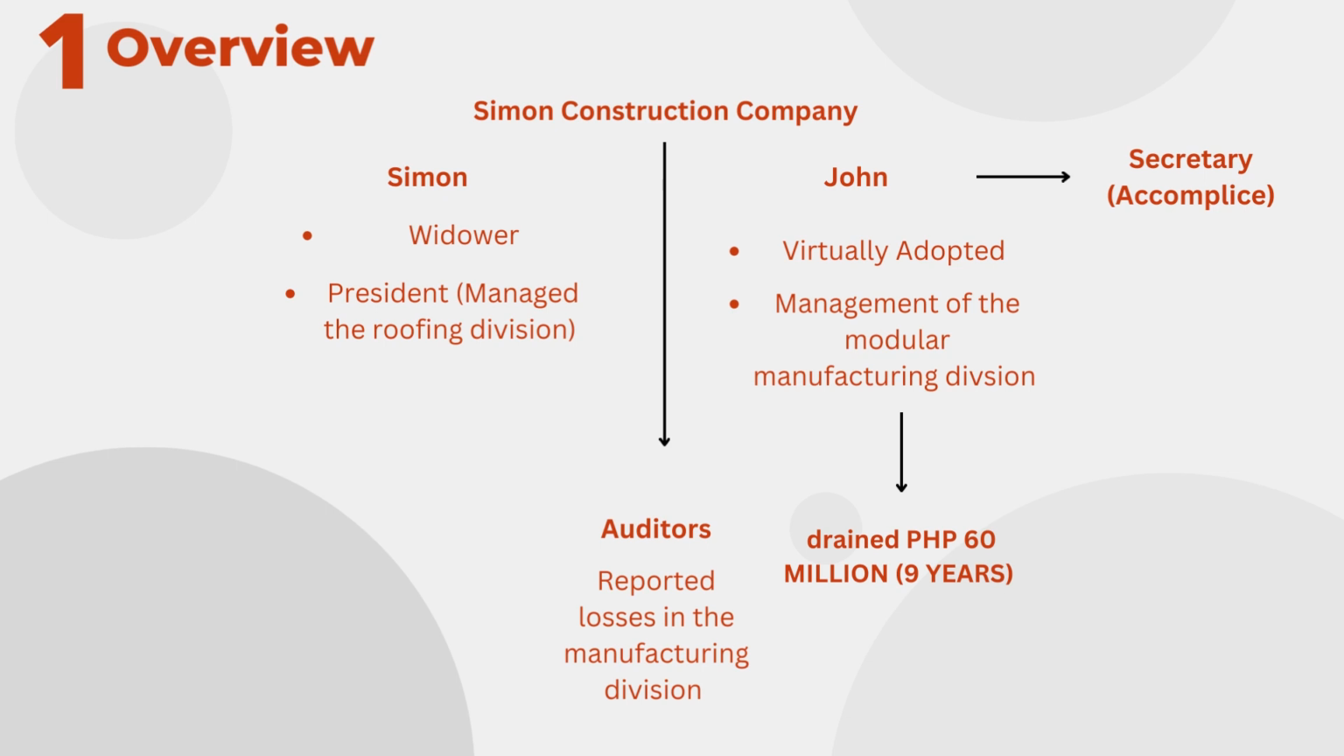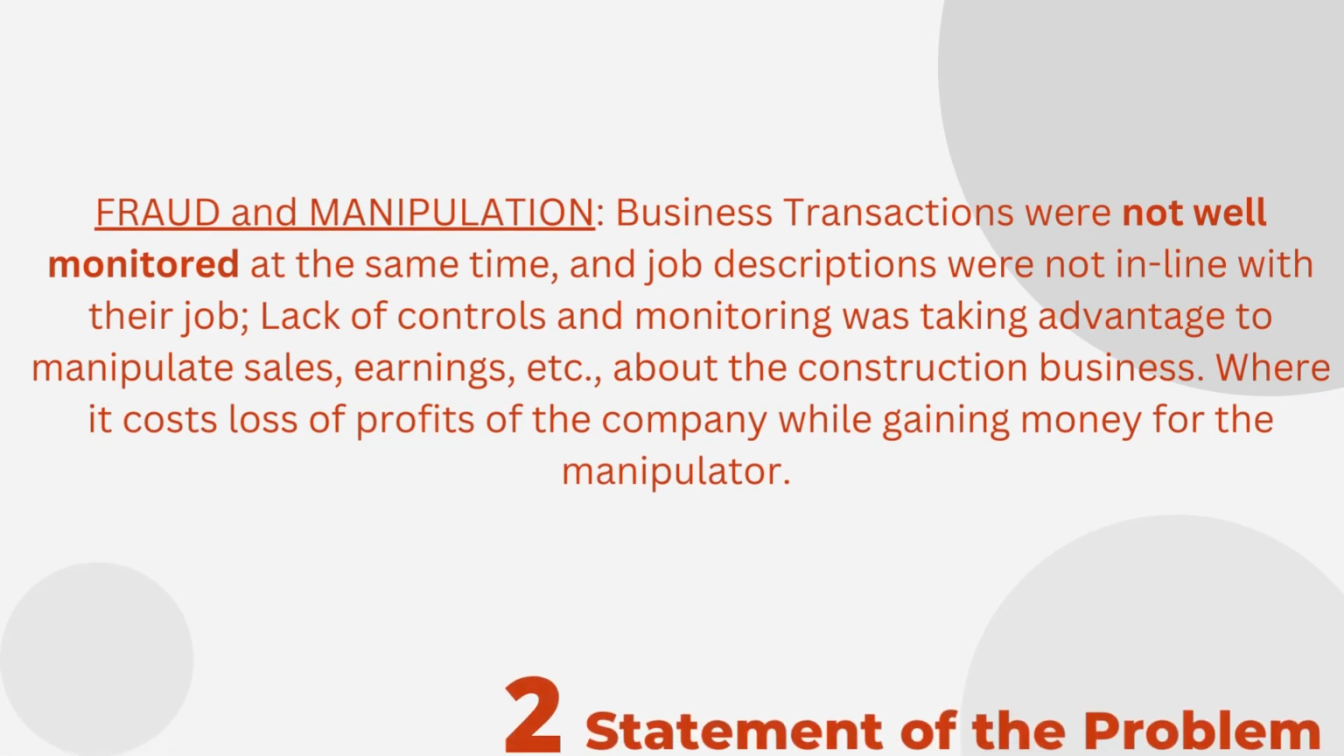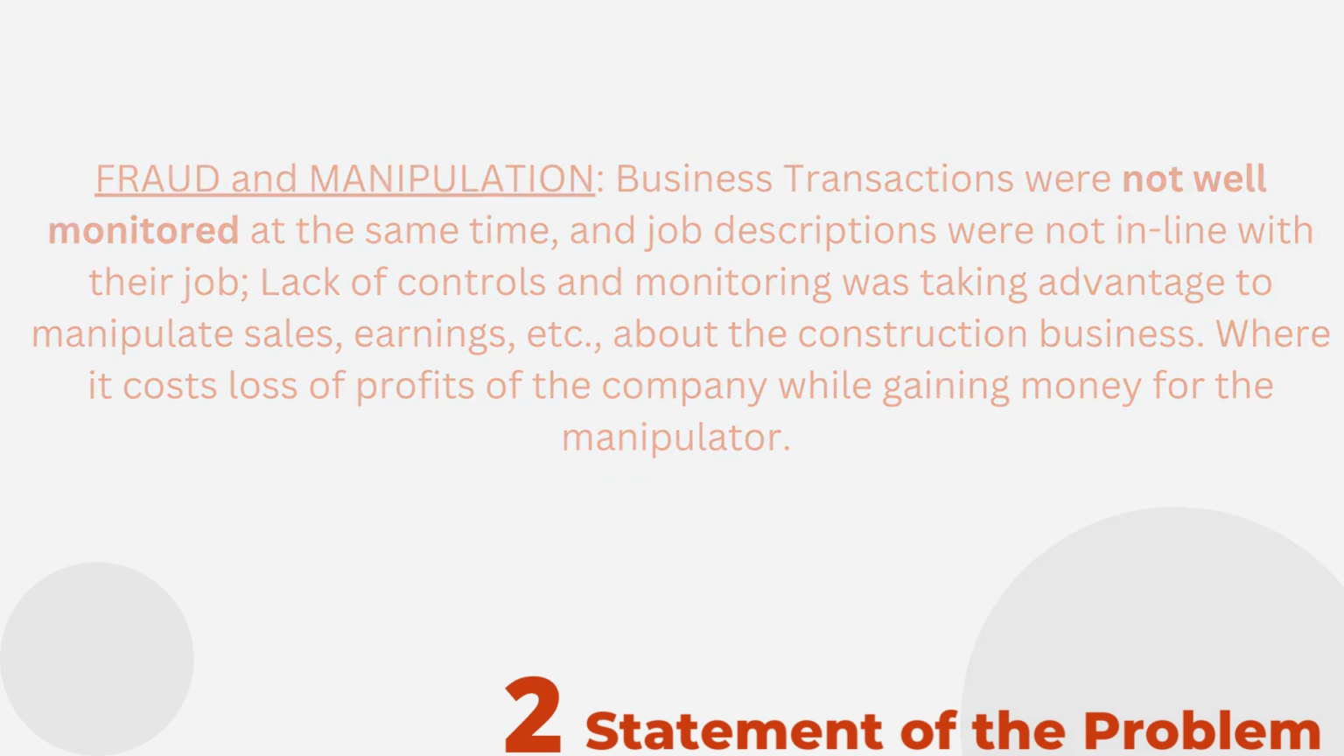With this, auditors found out the drained money, or loss of the company, of 60 million over a span of 9 years. For the statement of the problem, this case analysis shows a lack of management controls which resulted in fraud and manipulation in the construction business, and concerning compliances within the workplace in order to achieve the fraud and manipulation.